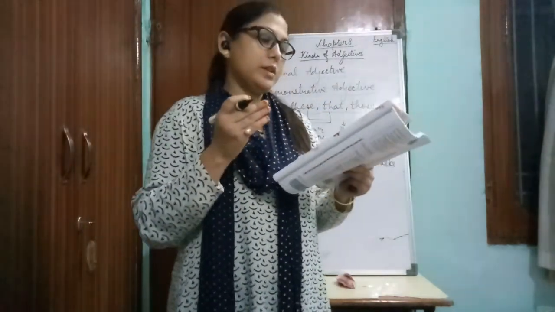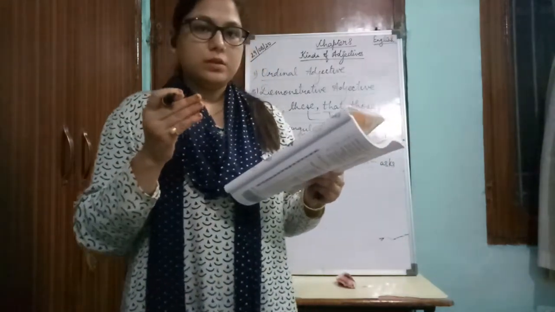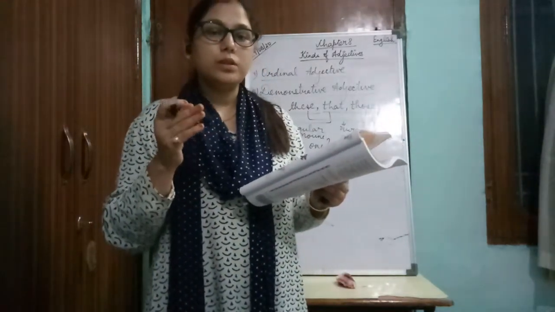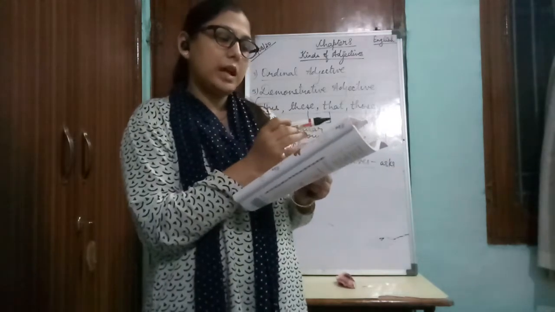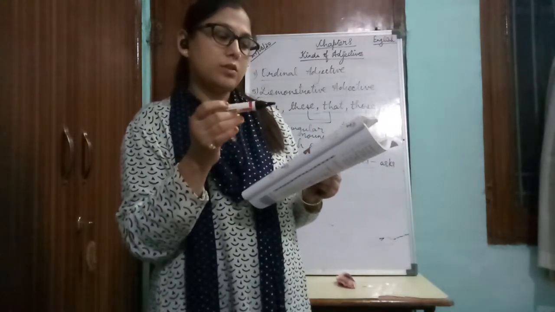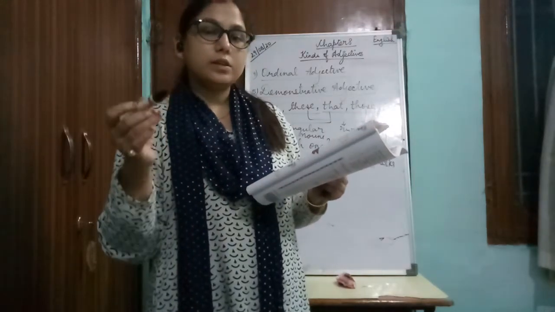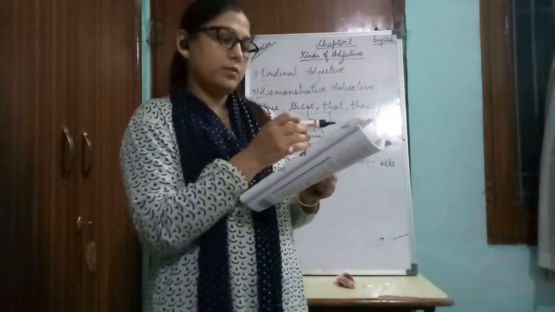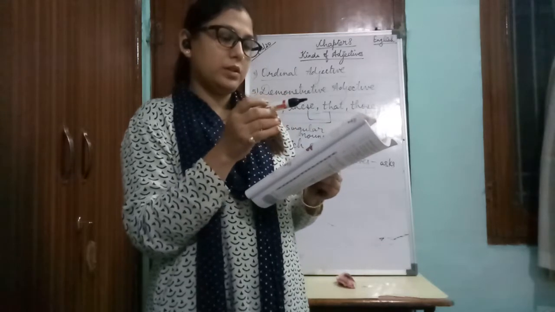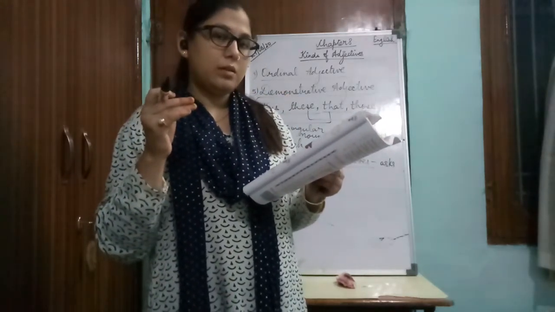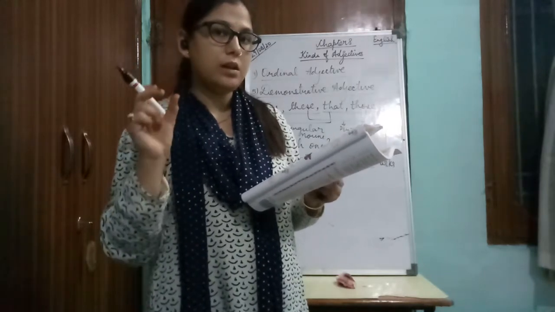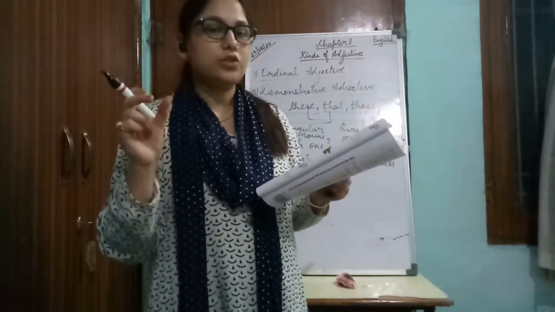So this type of adjective: what, whose, which. So these are what? They are interrogative adjectives. So examples are: What time is it? Whose box is lost? Which girl is taller? So all these words, that is what, whose, which, modify a noun to ask a question about it. So these are interrogative adjectives.